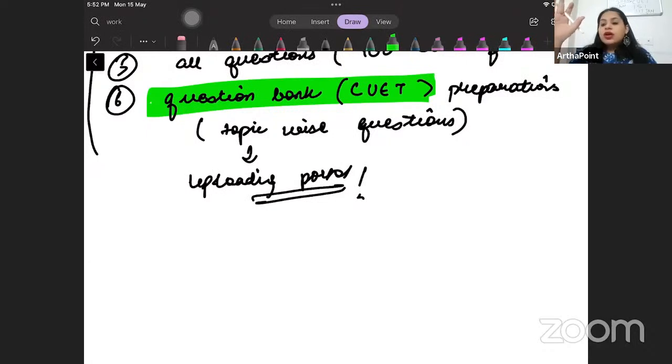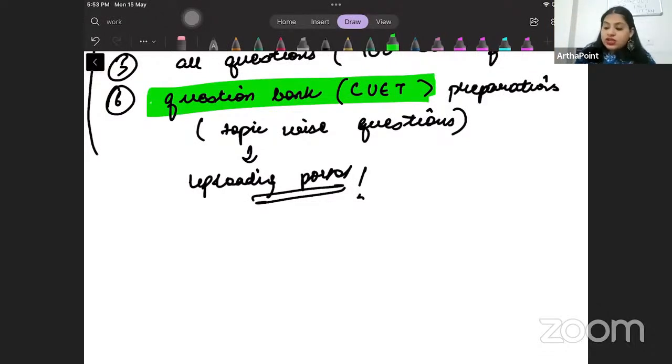I am telling you, it is not going to be the case that people who cleared IIT or ISI will be the same people who will be coming in CUET, because CUET is smart study. It is about what you study in these 15-20 days that will determine whether you can clear CUET or not. Its pattern is very different. You have to understand the kind of questions that come in exam.